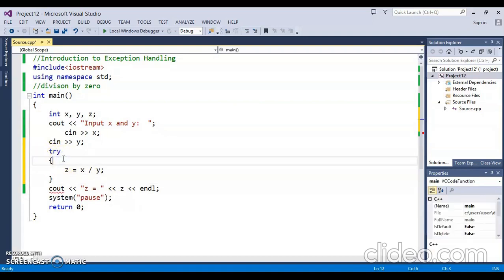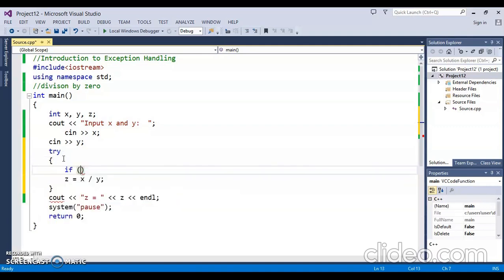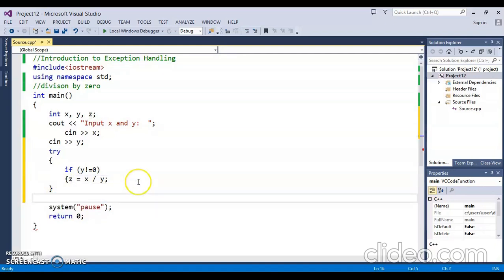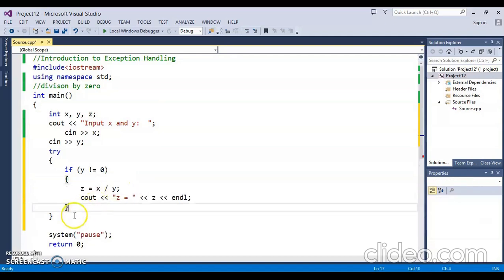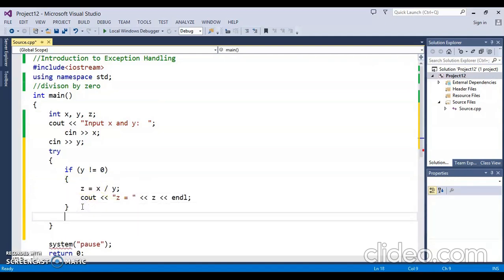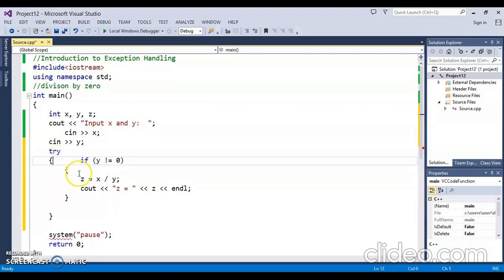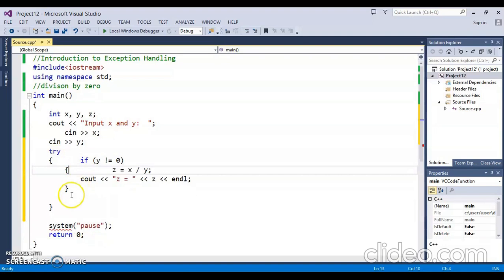So what we say, if y is not equal to 0, then you should say z is equal to x upon y and you should print the value of z. So if z is not equal to y, then we will print y is not equal to 0, then z upon y is perfectly fine, and then we are doing this.